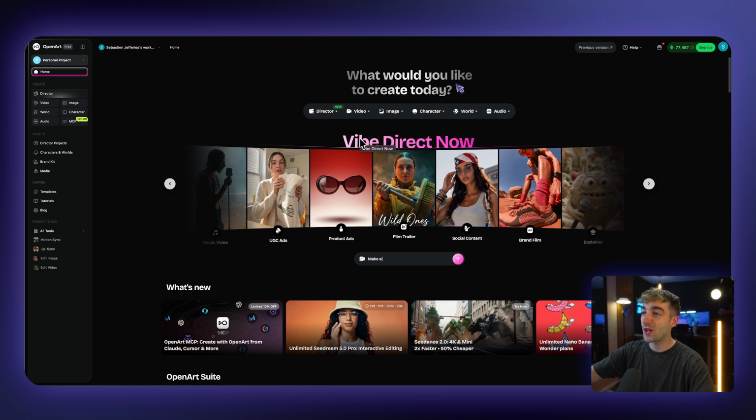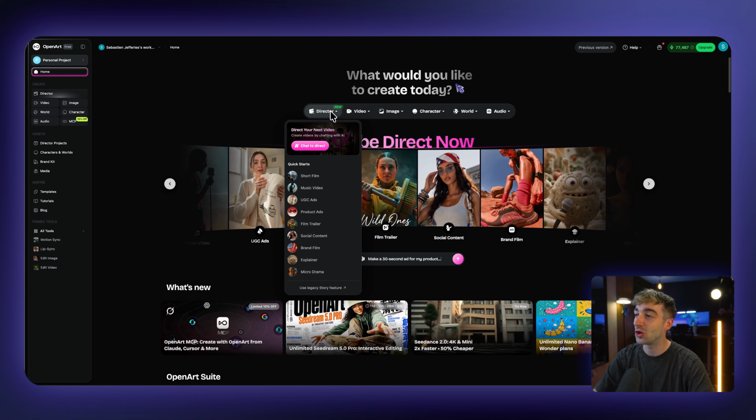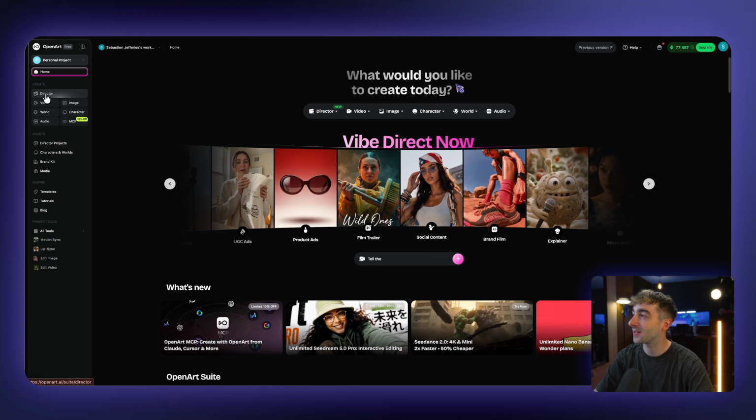So to get started, when you're logged in, you want to head over to this new director mode right here. You can also access it here. Later on in the video, we're also going to be discussing pricing, and OpenArt is a very good platform, especially if you're just getting started. So stay tuned for that as we walk through all of that.